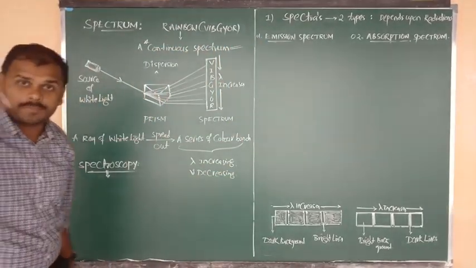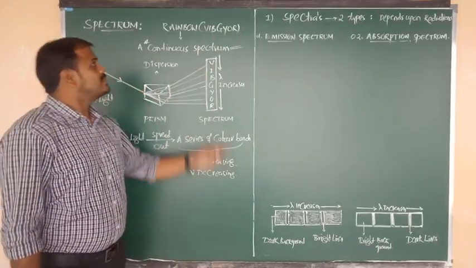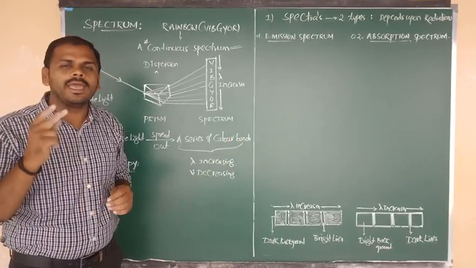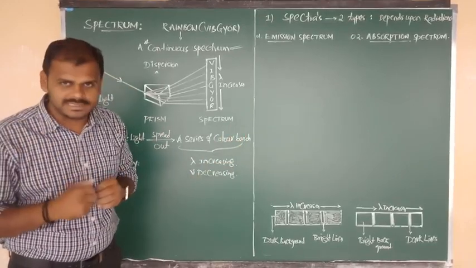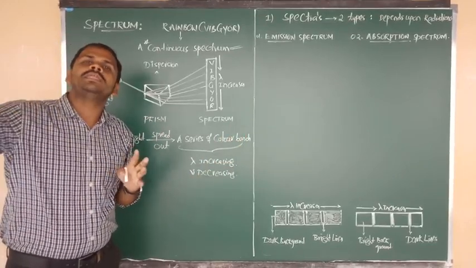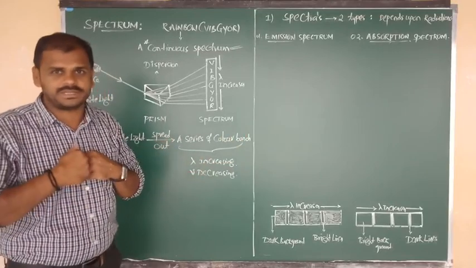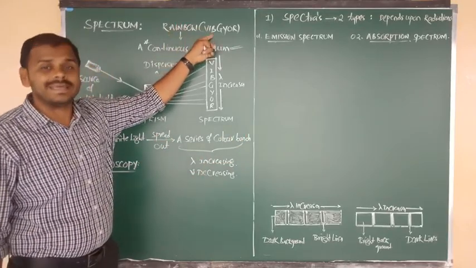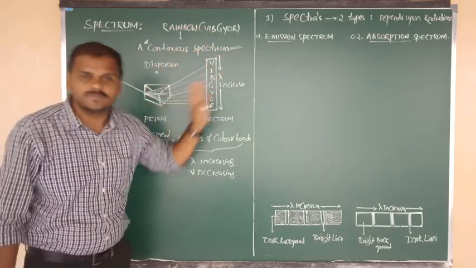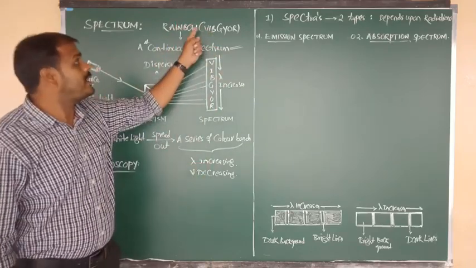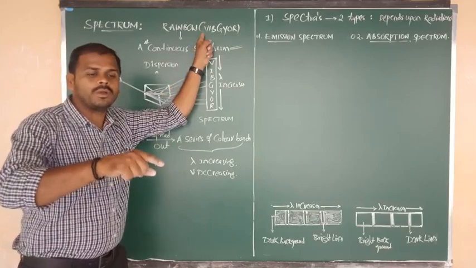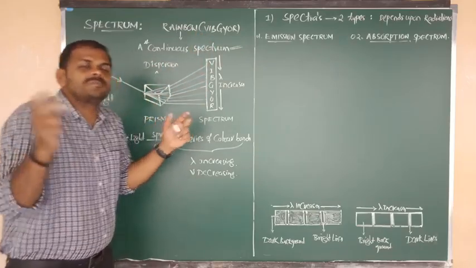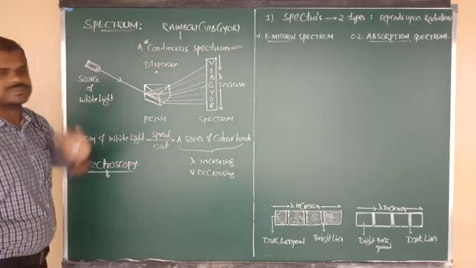This question is repeated for you in objective exams. Rainbow or VIBGYOR is an example of A, continuous spectrum, B, discontinuous spectrum, and they can use any other terminology in the remaining options. So what is your answer? Rainbow or VIBGYOR is an example of a continuous spectrum, because one color is merged into another color. Such radiations, such a spectrum, we say is a continuous spectrum.